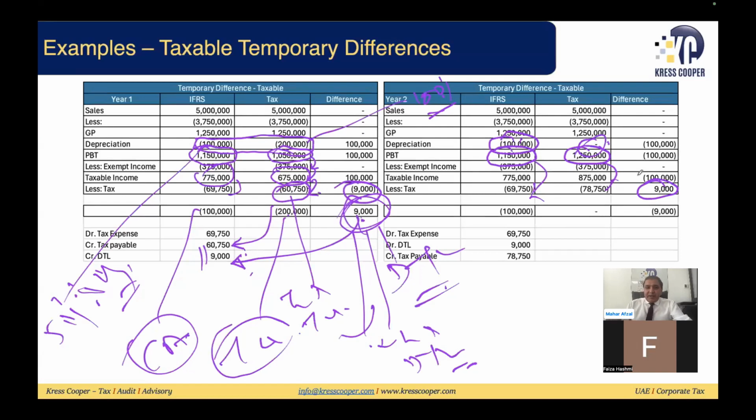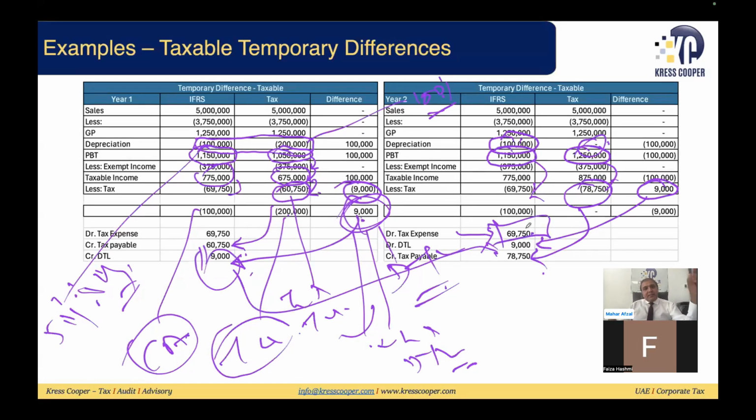What will be my entry? My tax expense will be 69,750. This is the amount that I need to pay, 9% of my taxable profit. This is the 9,000 deferred tax liability that I have already created here. It will be reversed here. The remainder will be my tax expense.